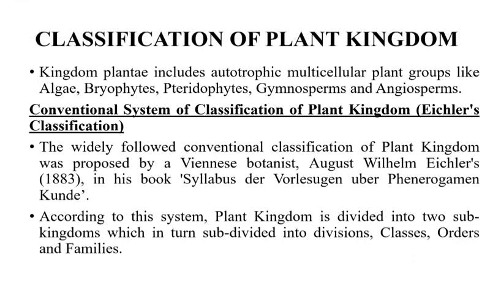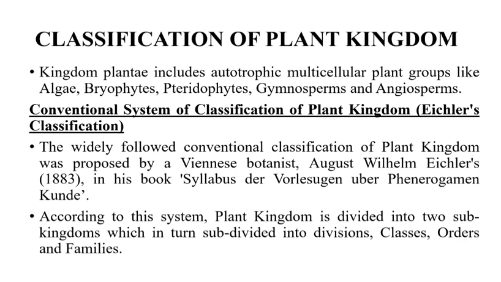The whole kingdom of plants, that is Kingdom Plantae, includes autotrophic multicellular plants. Autotrophic means they can produce their own food material, and multicellular means their body is composed of more than one cell. They include algae, bryophytes, pteridophytes, gymnosperms and angiosperms.